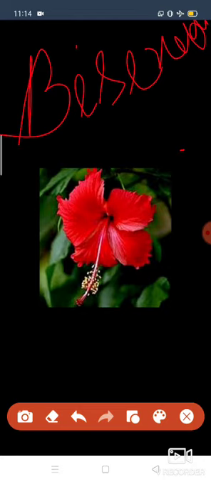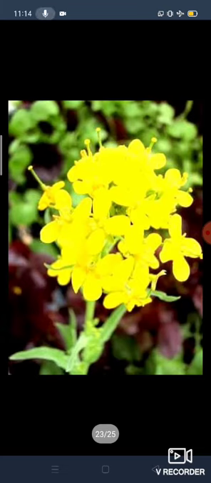So you can easily say that the hibiscus flower is a bisexual flower. For example, hibiscus, mustard, lily and daffodil, these types of flowers you can say are bisexual flowers.